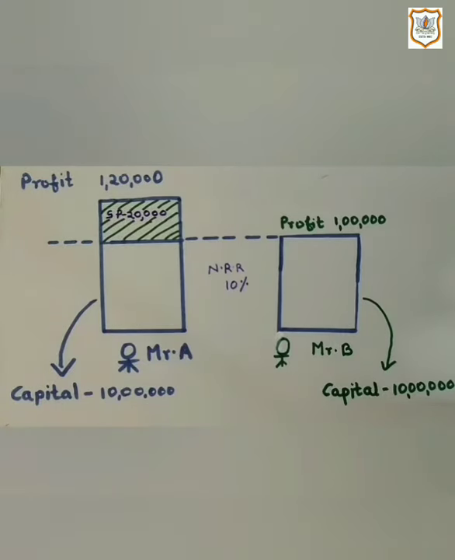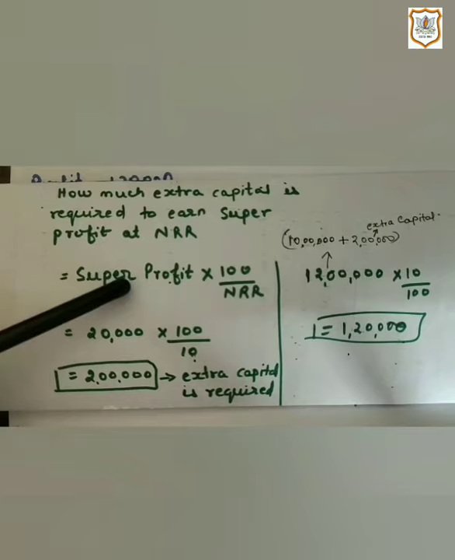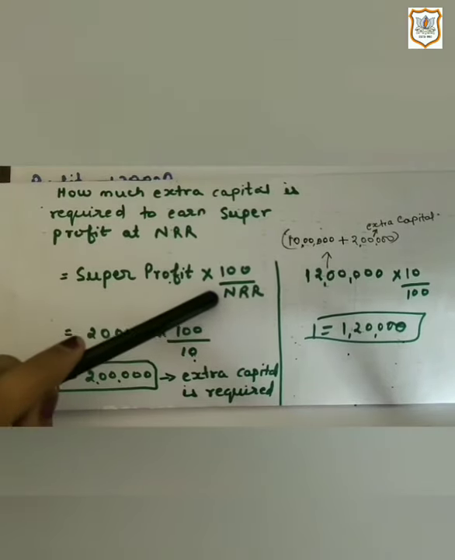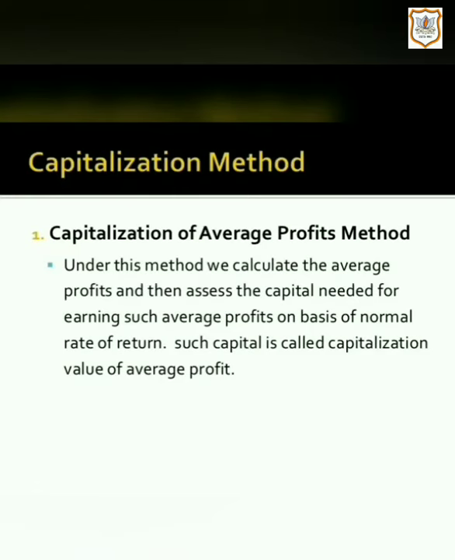So here we are talking about the capitalization of super profit method. So here is the formula under this method. That is, goodwill equals super profit multiplied by 100 upon NRR. So here we are finding out how much extra capital is required to earn the super profit at NRR, that is normal rate of return. So this is what you have to do to find the goodwill under the method of capitalization of super profit method. And then we have the capitalization of average profit method.